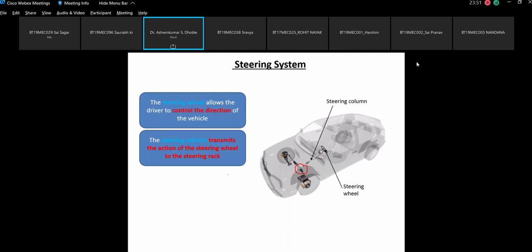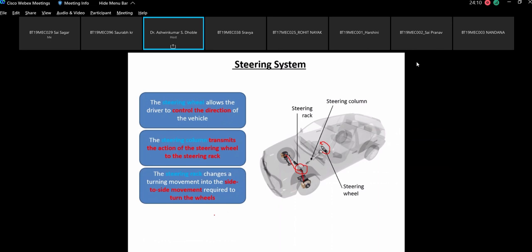The steering column transmits the action of the steering wheel. That means whatever rotation you give to the steering wheel will get transmitted to the wheels through this rack and pinion arrangement.